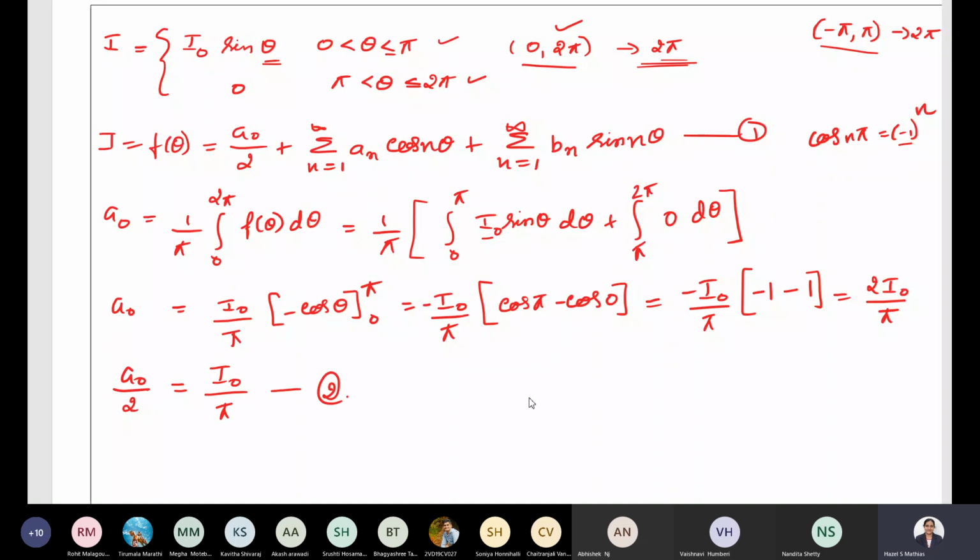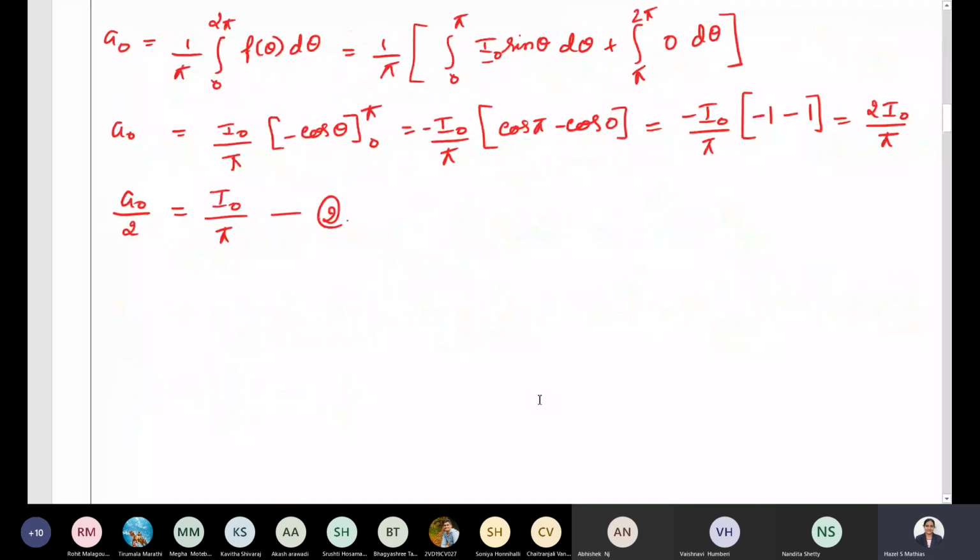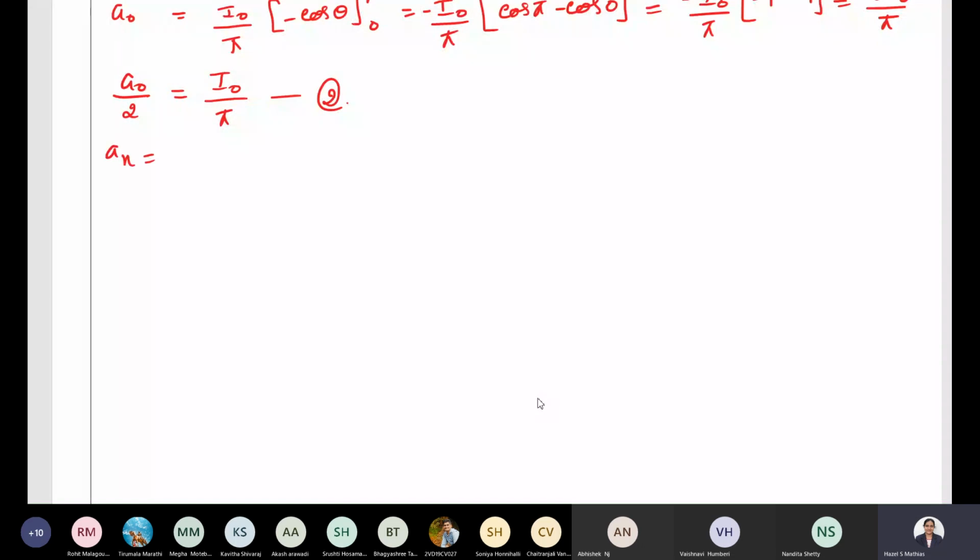Now let's find a n. What is the value of a n? The formula is 1 by pi, integration 0 to 2 pi of f of theta cos n theta d theta. So that is equal to, now let's split it: 1 by pi, 0 to 2 pi we can split as 0 to pi f of theta cos n theta.